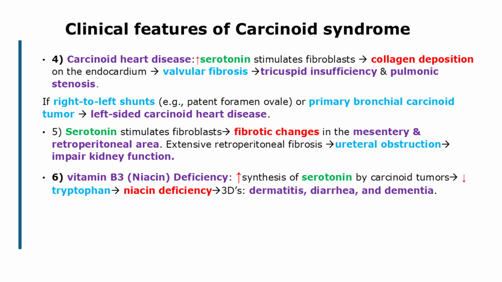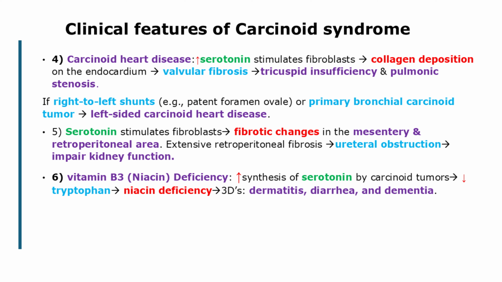However, left-sided carcinoid heart disease may occur in cases of right-to-left shunts, for example, patent foramen ovale, or with primary bronchial carcinoid tumors, where serotonin enters into the pulmonary veins, bypassing hepatic and pulmonary MAO metabolism. 5. Mesenteric and retroperitoneal fibrosis. Serotonin stimulates fibroblast proliferation, resulting in fibrotic changes in the mesentery and retroperitoneal area. Extensive retroperitoneal fibrosis may cause ureteral obstruction and impair kidney function. Serotonin also induces a fibroblastic reaction in the bowel, which may lead to obstruction.